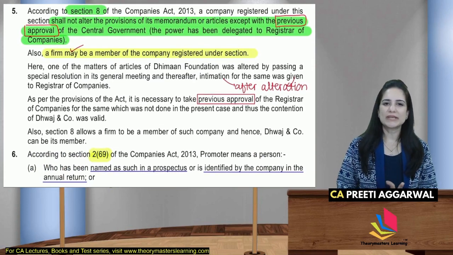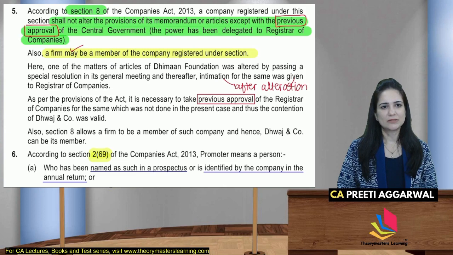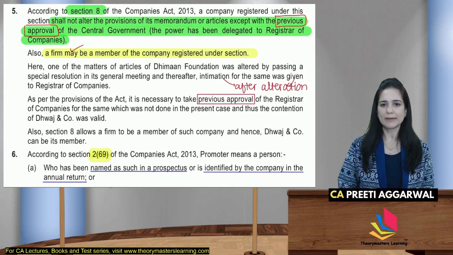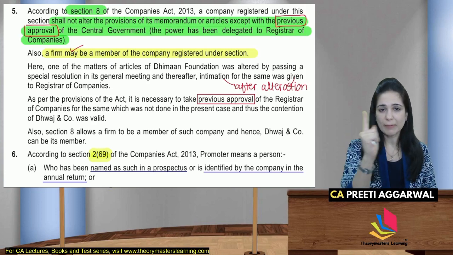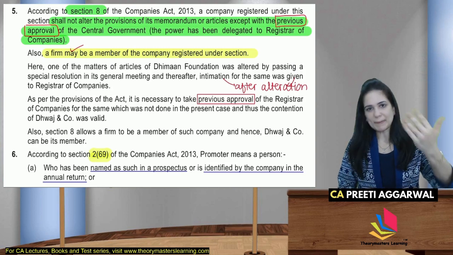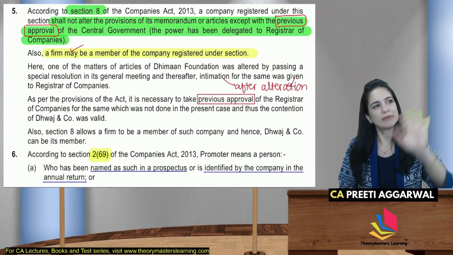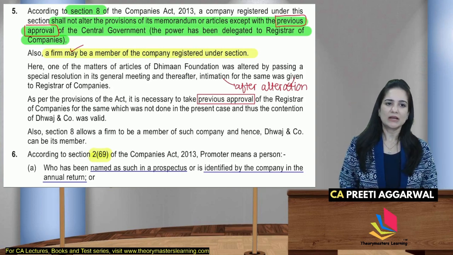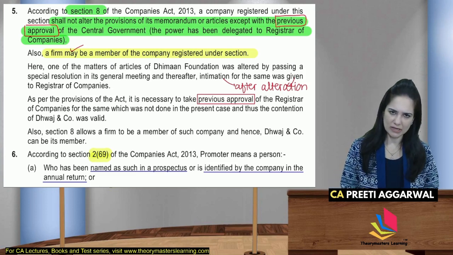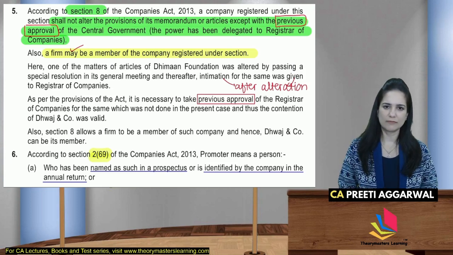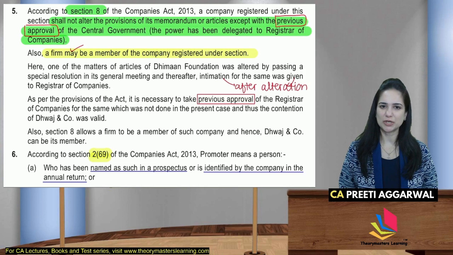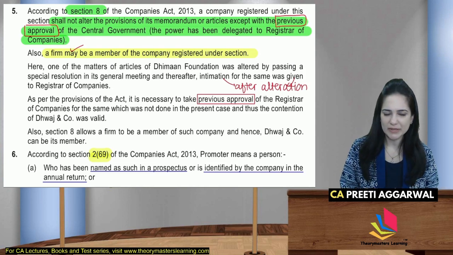So according to Section 8, the company shall not alter the memorandum or articles except with the previous approval. हमारे लिए keyword क्या है यहाँ पर? Previous approval. Previous मतलब आपको वो approval पहले लेना है, सिर्फ intimate नहीं करना है भाई हमने change कर दिया. This power has been delegated to ROC. ठीक है, previous approval of Central Government था, लेकिन अब ROC से हम वो काम करवा सकते हैं. Firm can be a member of the Section 8 company. It's one of the privileges of Section 8 company.